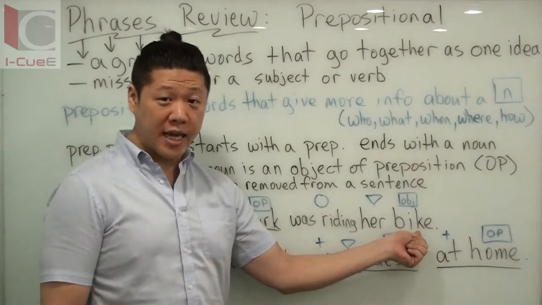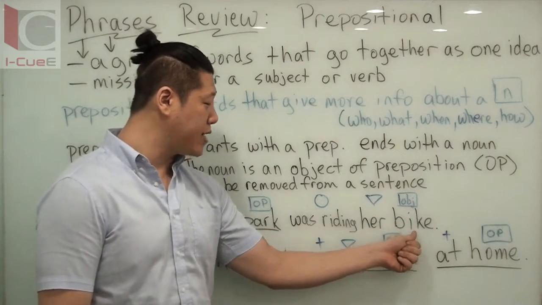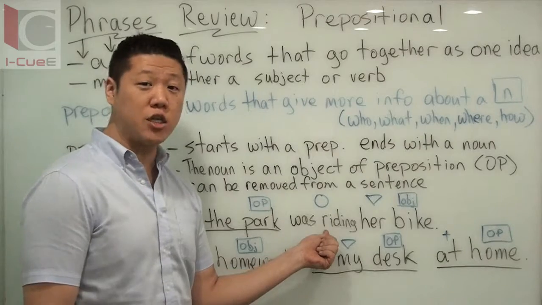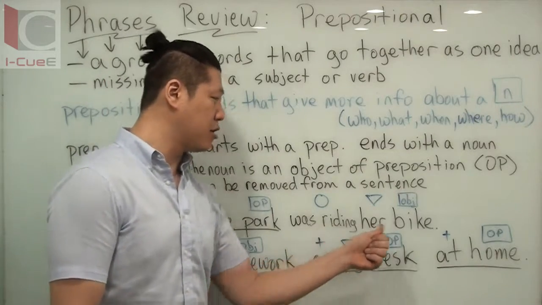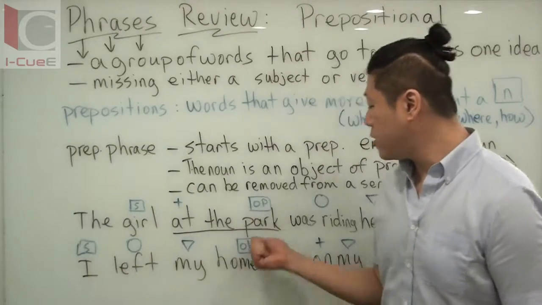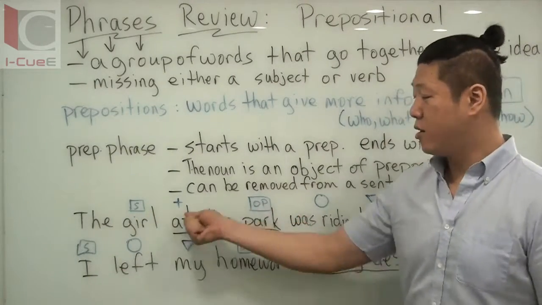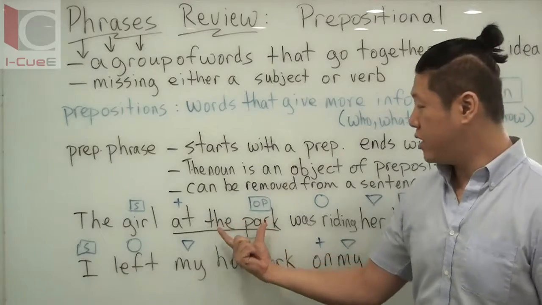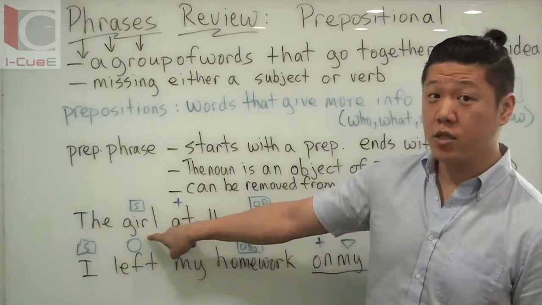This bike is a noun, but we're using it as the direct object of what is she doing. She's riding what? Her bike. Okay, so this is your object. In the prepositional phrase, though, it's your object of the preposition. Okay? And this is answering the question, where is the girl?